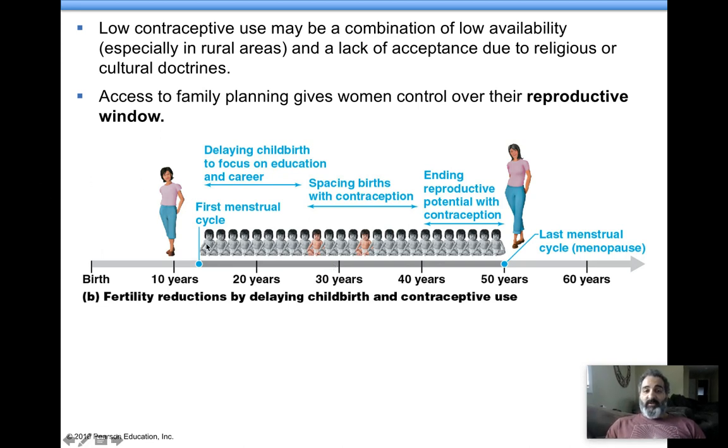Well, this is their window. Okay, so from their teen years up to about 50 is when they have their last menstrual cycle, and then they enter menopause, which means they're no longer releasing an egg every month. They have a lot of hormone changes in their bodies taking place at that time, preventing them from releasing an egg. Shows you it depends on what country you're in, on how early it's accepted to start having children.